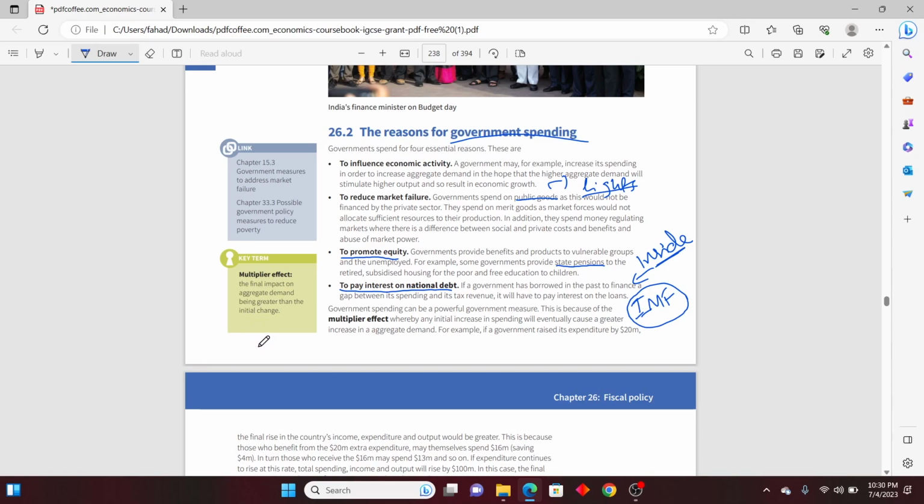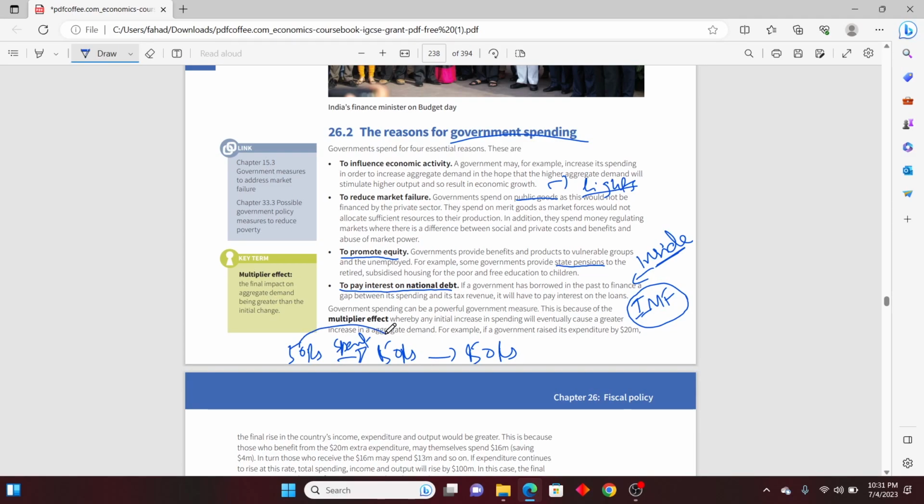And again, there's one thing which is called the multiplier effect. In A levels economics, you would learn this term, but again, in O levels economics, it's very important. Multiplier effect means that if you spend 50 rupees for purchasing something, this 50 rupees will be spent by you for purchasing one item. So the other person who is receiving 50 rupees, what he will do, he will again purchase another item from somewhere else. Okay, so this 50 rupees will create a chain.